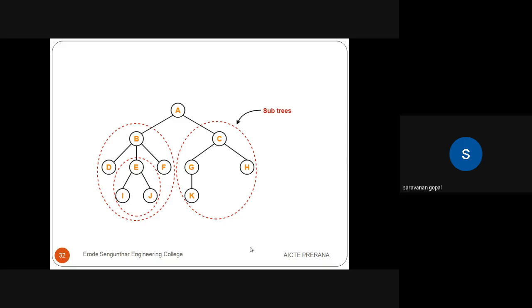So C, G, H, K, these are a subtree, on the left side. D, B, F is also a subtree, D, B, F, E, I, J, and particularly E, I, J is also a subtree. We are mentioning some examples of subtrees.